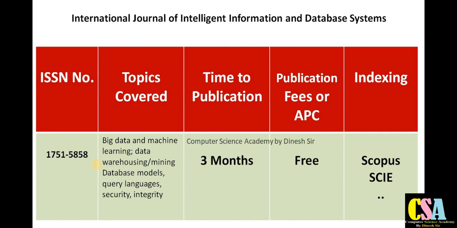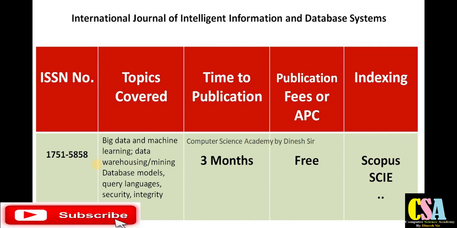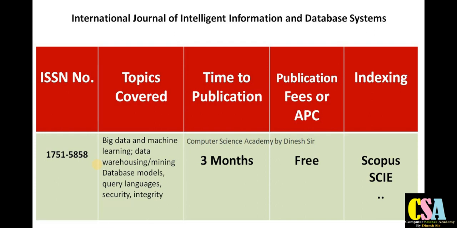Next is the International Journal of Intelligent Information and Database System. Publication time is 3 months, and there are no publication charges for the Scopus Index Journal and SCI Index Journals. Topics covered by this journal are big data, machine learning, data warehousing, data mining, database model, security, integrity, query language security. So explore this journal in detail if your research area matches with these titles.